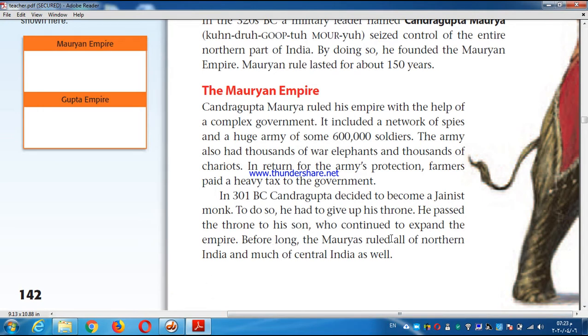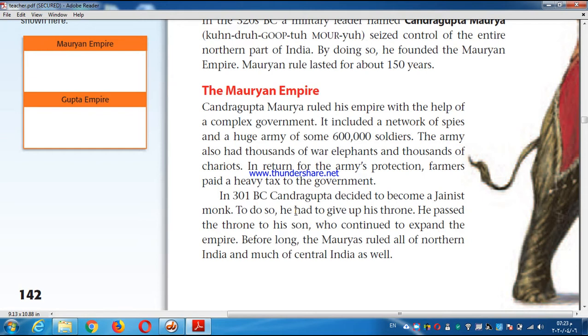Did he rule the empire alone, or did he create a government to help him rule India? He ruled his empire with the help of a complex government.